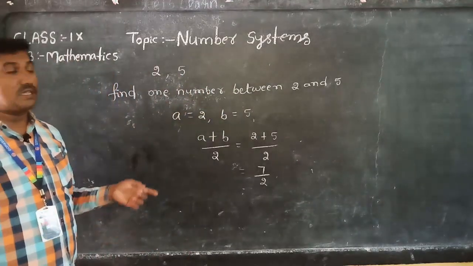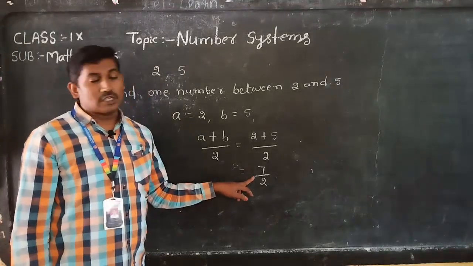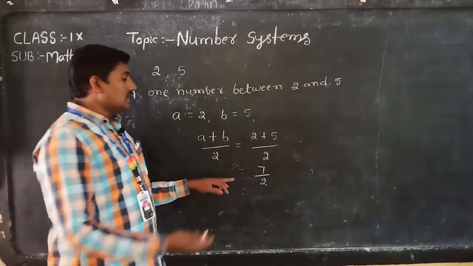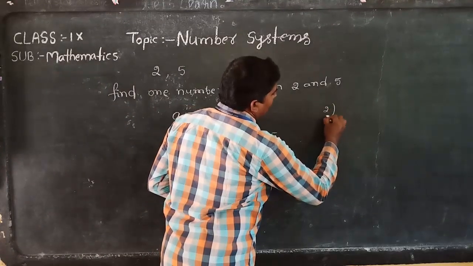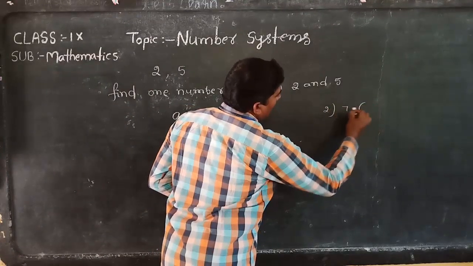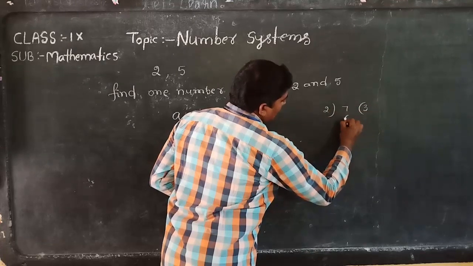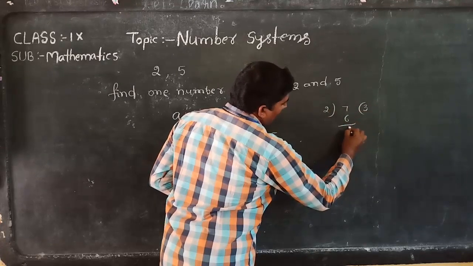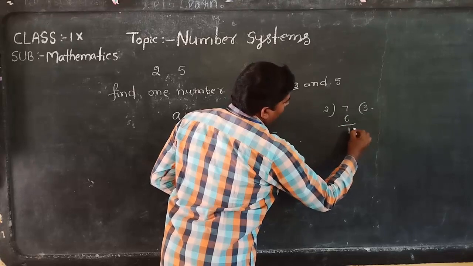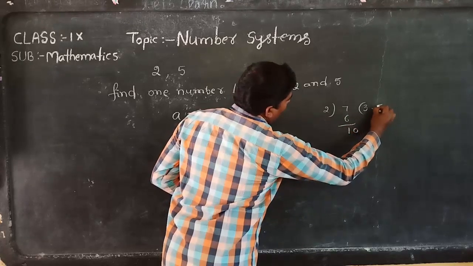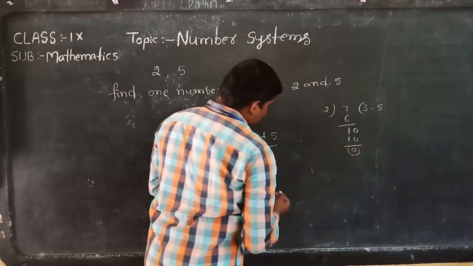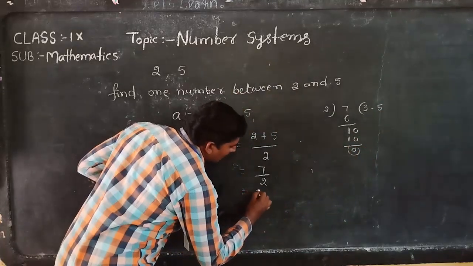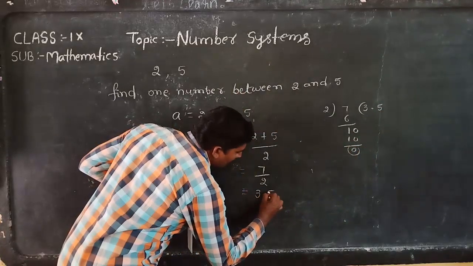Last class also we discussed converting improper to mixed and mixed to improper. For example, 7 by 2, do division, always with the denominator. 2 threes are 6, remainder 1, then 10, 2 fives are 10, remainder 0. Means 7 by 2 is nothing but 3.5.